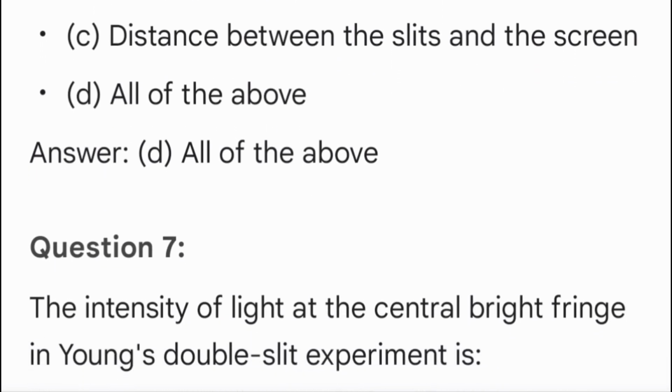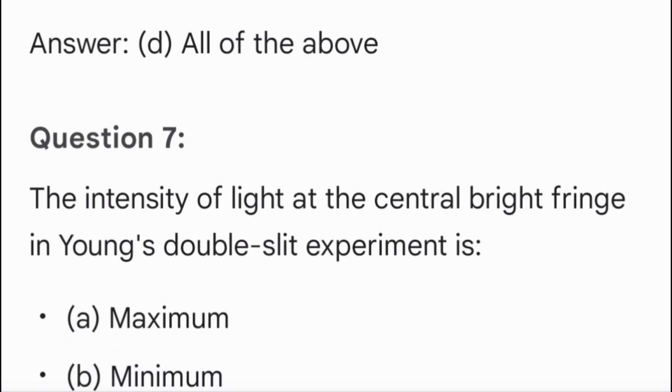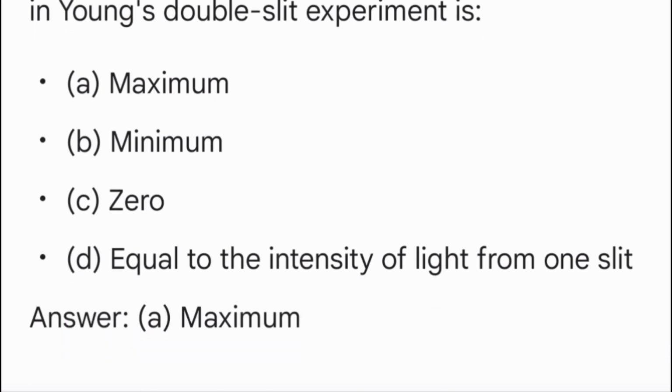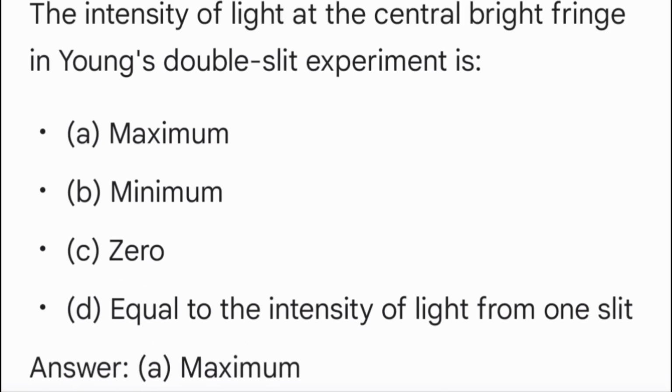Question 7. The intensity of light at the central bright fringe in Young's double-slit experiment is A. Maximum. B. Minimum. C. 0. D. Equal to the intensity of light from one slit. Answer A. Maximum.